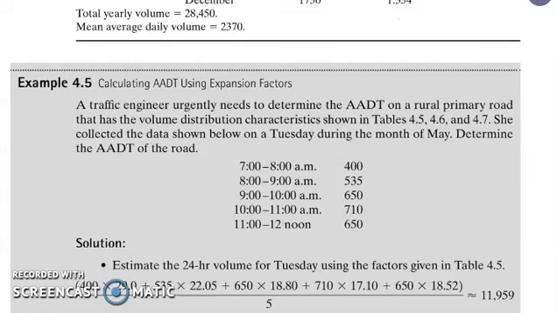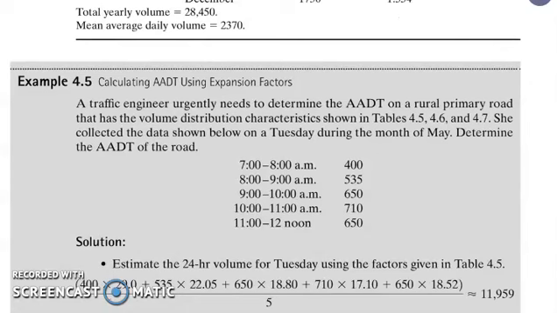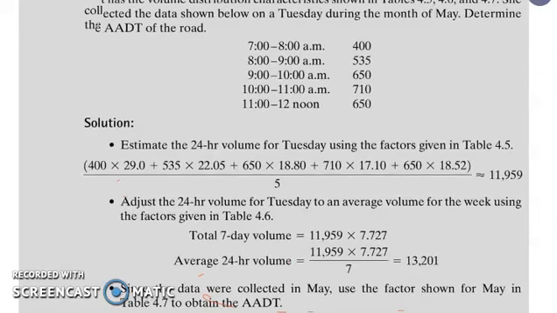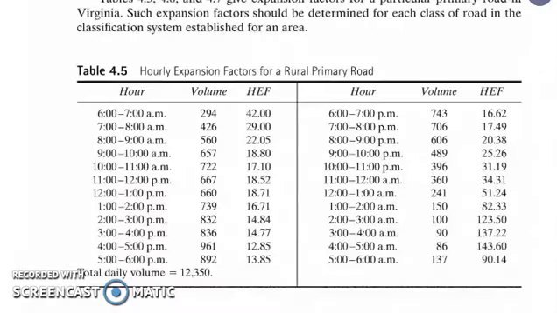If we're going to estimate the 24-hour volume for Tuesday using the factors given in table 4.5, we simply have to multiply. From table 4.5, 7 a.m. to 8 a.m., this is our hourly expansion factor, which is 29.